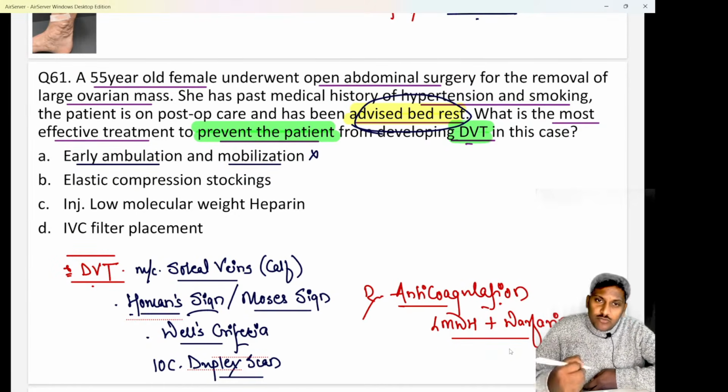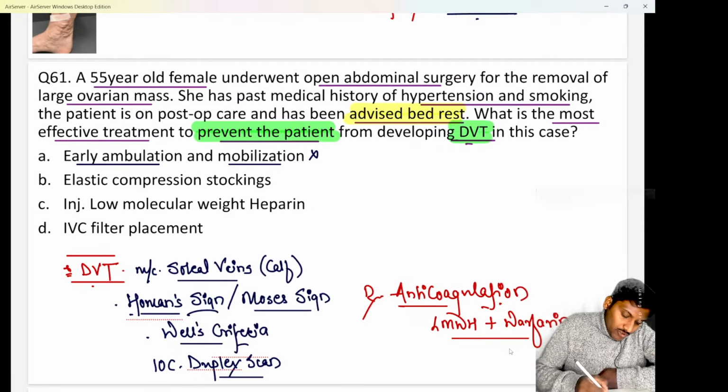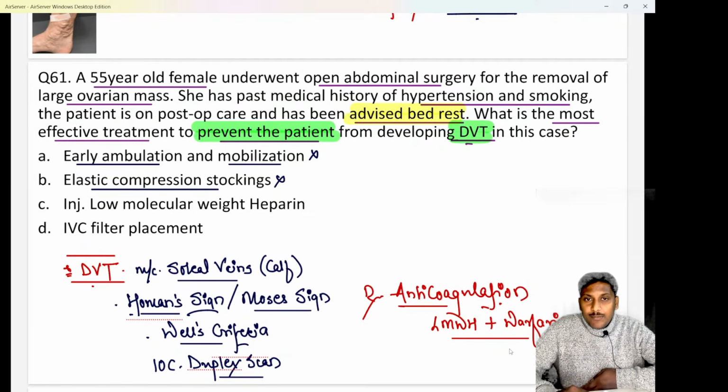Here they have said patient was advised bed rest. So early ambulation is any which way is not possible and it is not the best method. Next, option B says elastic compression stockings. Do remember, elastic compression stockings are usually prescribed in a case of varicose veins. For DVT, we usually prescribe pneumatic compression stockings.